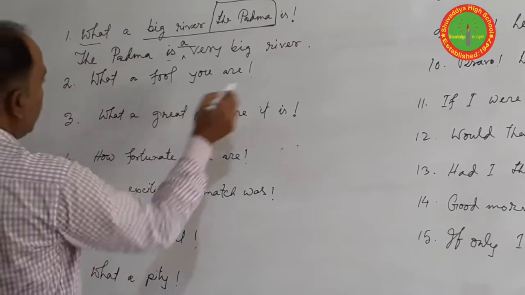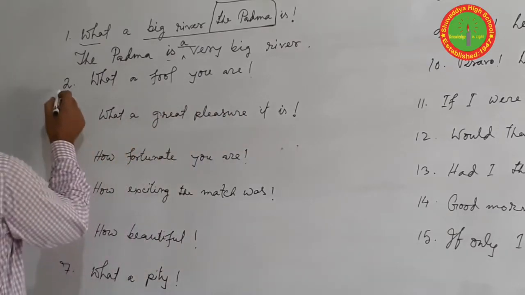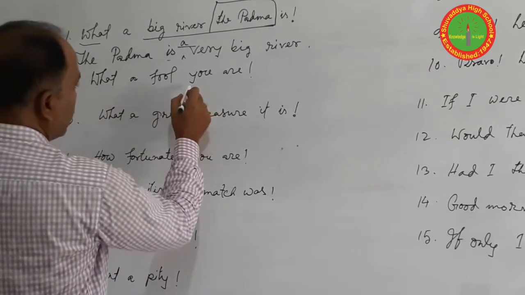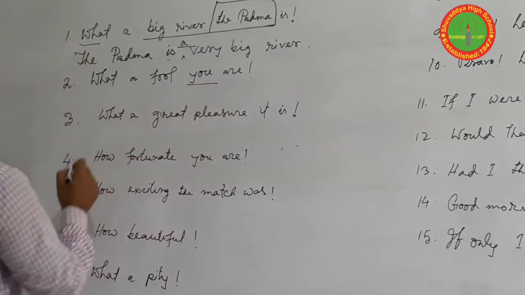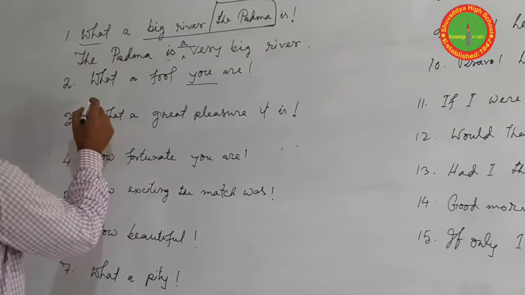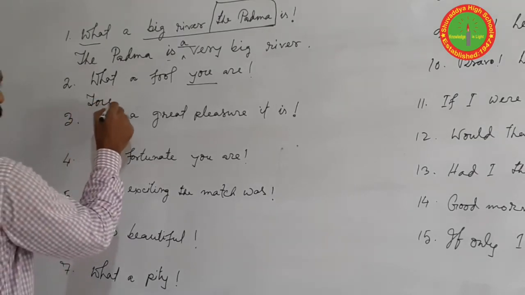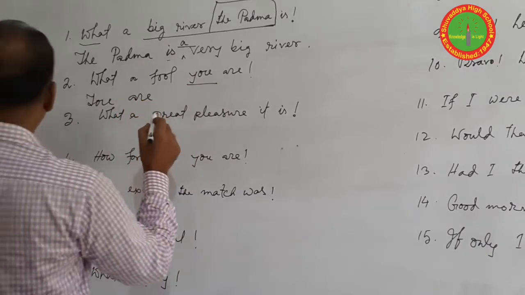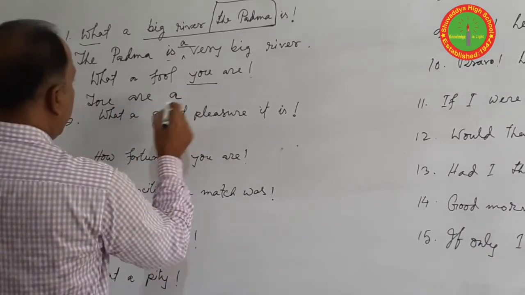What a fool you are. Second question. First of all, you have to find out the subject, as the assertive sentence starts with the subject. Here you is the subject, and then the verb: You are a.